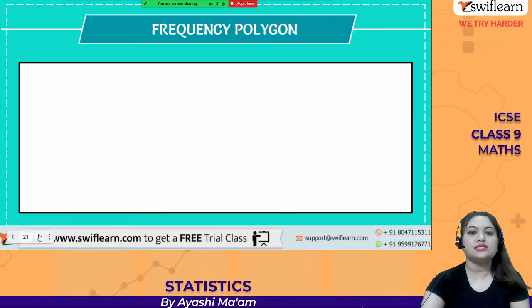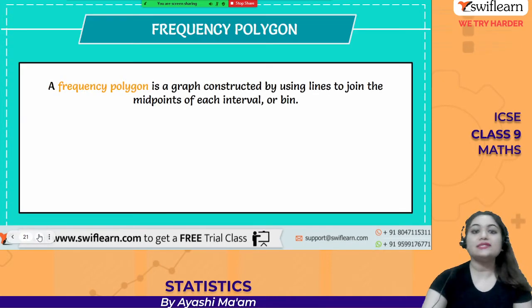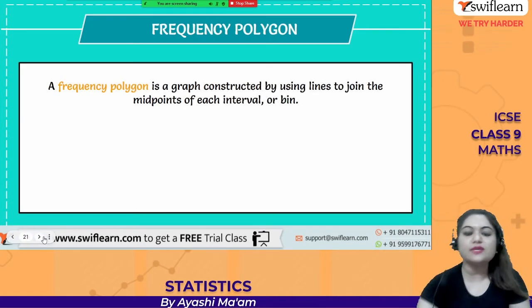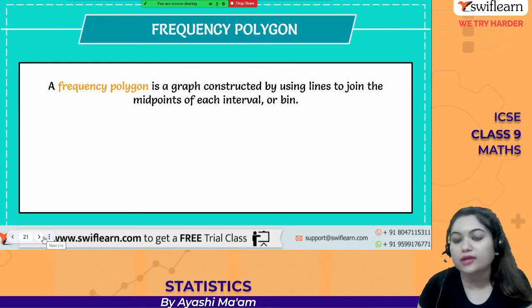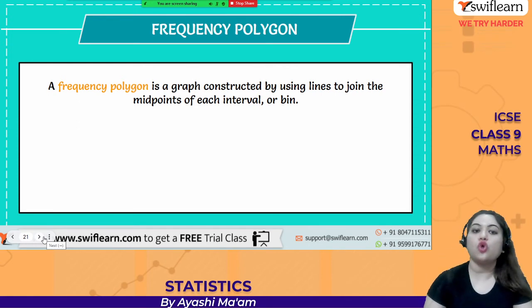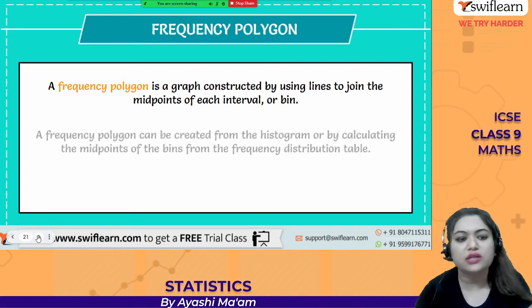So easy, just see. Okay, now let's come to frequency polygon. Frequency polygon is a graph that is constructed by using lines to join the midpoints of each interval or bin.